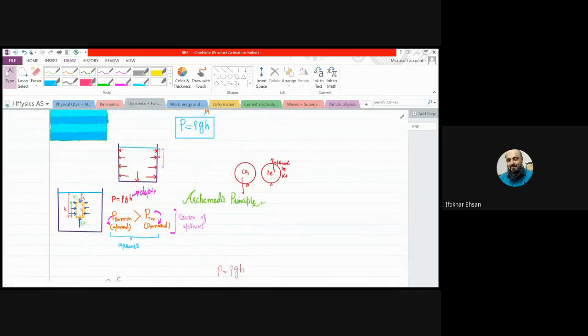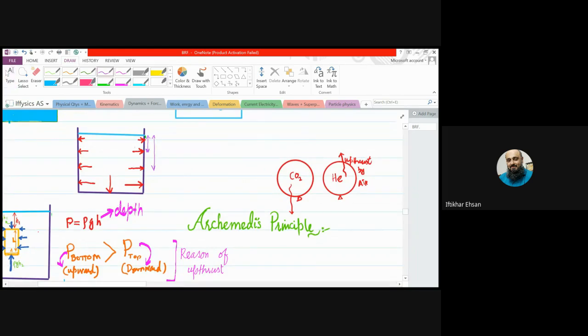Acha, one thing to remember, as we are going deeper and deeper, the pressure increases on the side. So if you would have seen a dam, the walls of the dam are thicker at the bottom. Can you make the guess? Because the pressure will be higher at the bottom, so the bottom will be thicker. Can you remember? To sustain that larger pressure near the bottom, the thickness is more for the walls of a dam. Right, Beta ji?